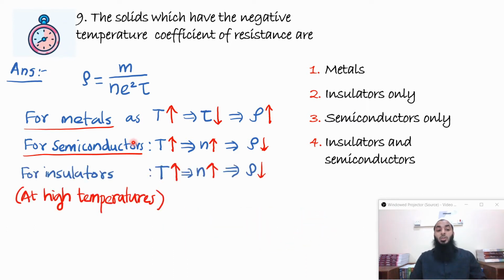But for insulators also, they don't conduct electricity at all. But at very high temperatures, the electrons will get enough energy to go to the conduction band, just like semiconductors. So insulators will also start conducting. So we can say the resistivity decreases. But this happens at very high temperatures. That's why people have doubt whether the answer is semiconductors only or insulators and semiconductors. But according to me, since it is not mentioned whether they are talking about normal temperature or high temperature, I would say option 4 is the correct answer.